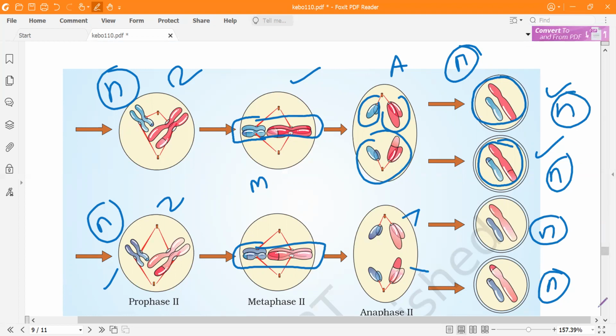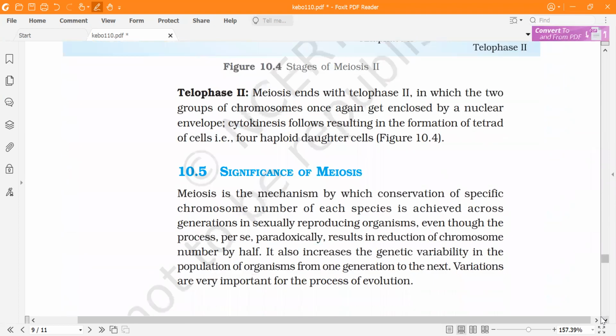It depends on the gametes. Like in the male, 2 may have X chromosomes, and few may have Y chromosomes. In the female, all will have X chromosome. These different color codes, light blue, light red, dark red, dark blue, represent recombination that occurred in the crossing over. So finally, we'll have 4 haploid daughter cells. The significance is evolution, to maintain chromosome number and to produce variations.